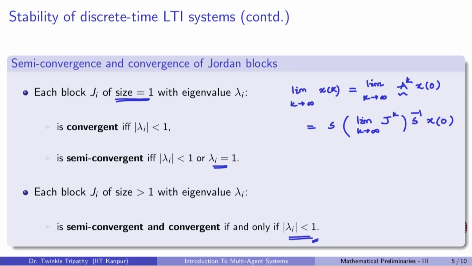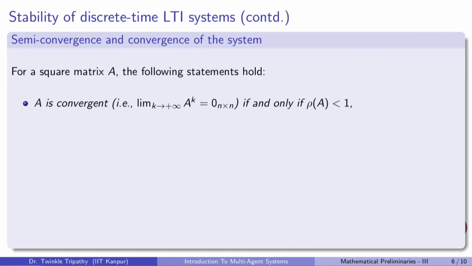So now, if we have certain convergence properties on J raised to the power k, how does it translate to the original matrix A? And this is what it looks like. The matrix A is convergent if and only if the spectral radius is less than 1. What is the spectral radius? It is simply the maximum norm of all of the eigenvalues. Now, since the eigenvalues of J and A are the same, whatever makes J convergent or semi-convergent, the same holds for A as well.